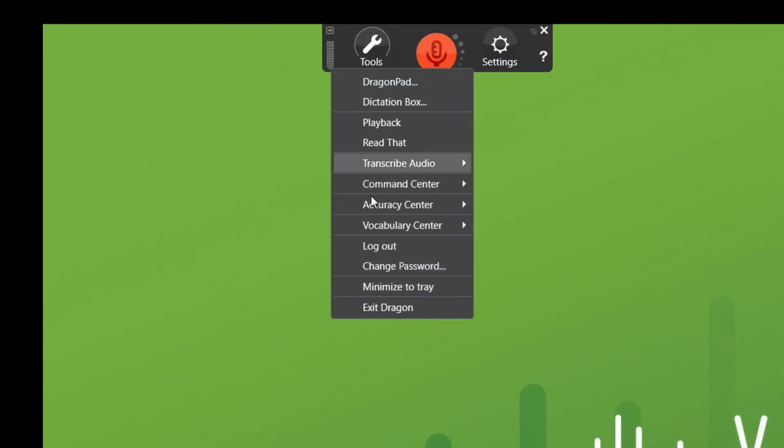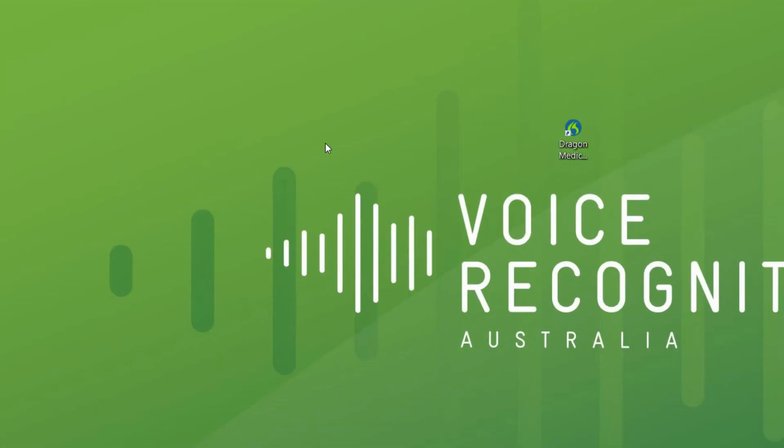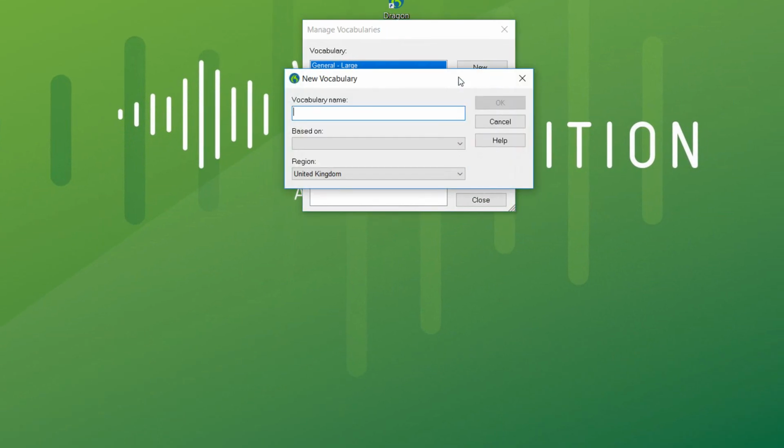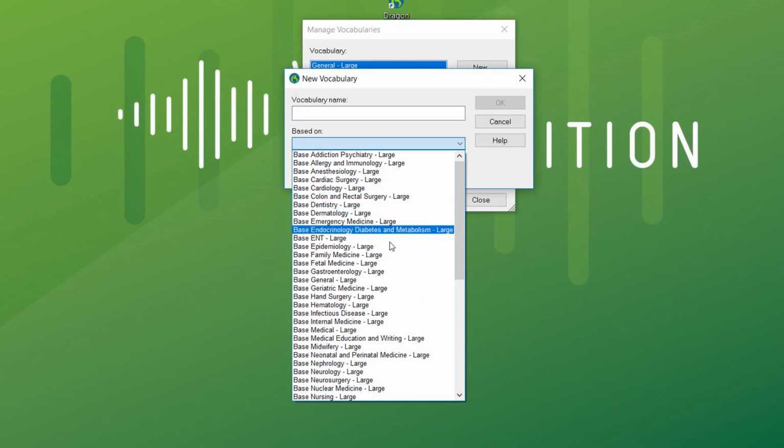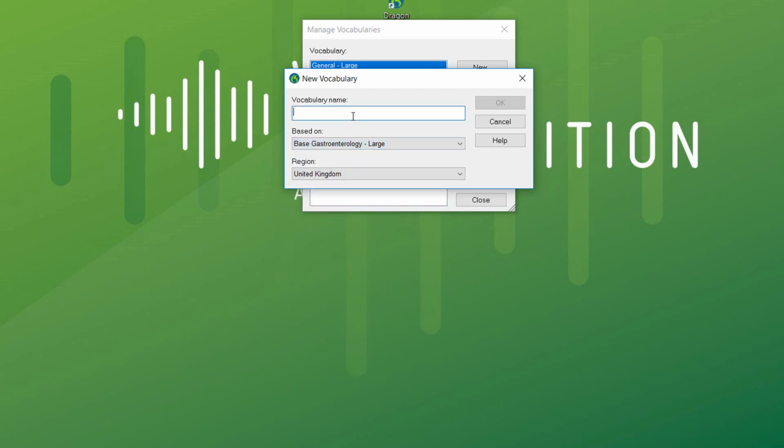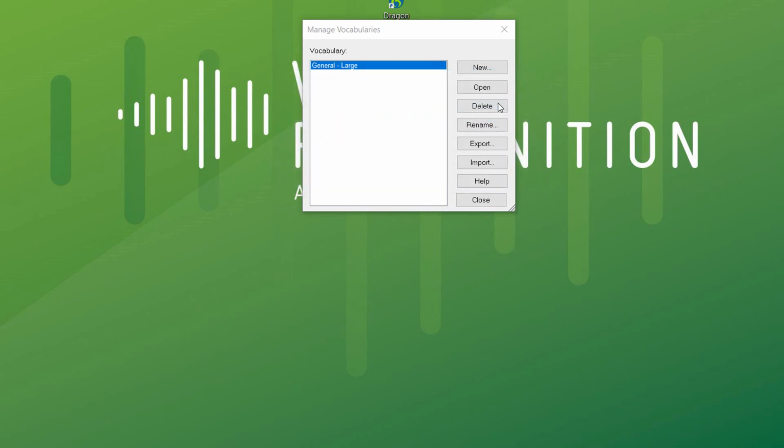I'll do that now. Tools, vocabulary, manage vocabularies, new. Here it is. There's many different vocabularies and we can advise you about this. Gastroenterology. Cap that. So that's loading the vocabulary and it'll be active until I switch to another vocabulary. You can add as many vocabularies as you want, however, you'll only have one active at a time, but it's easy to shift between them.